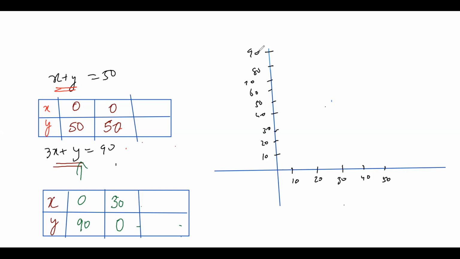Now I am going to plot this point 0, 50. So where do I have to plot? On the y side, 50. This is my 0, 50.